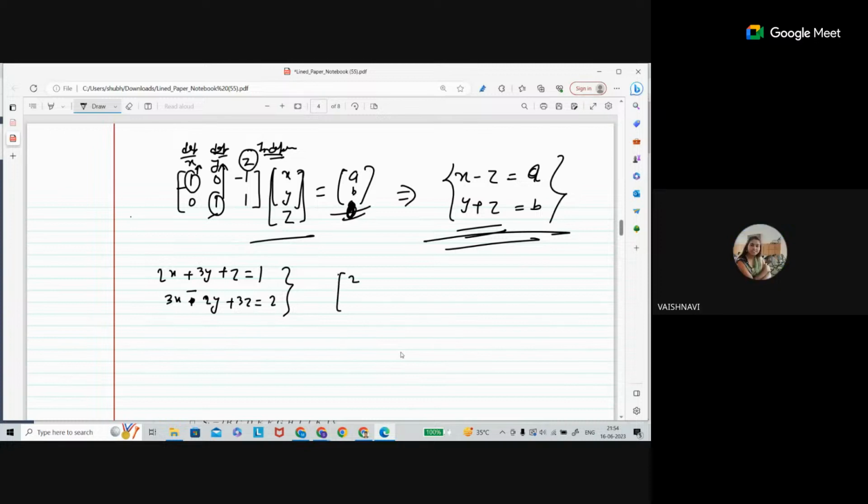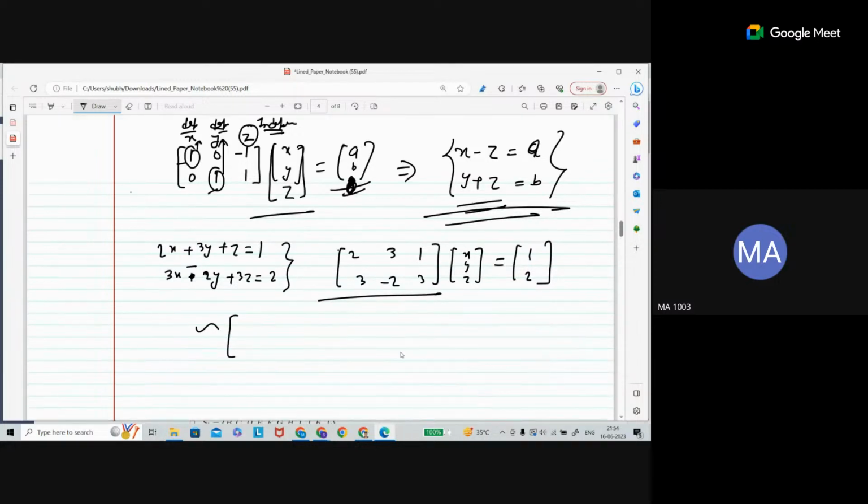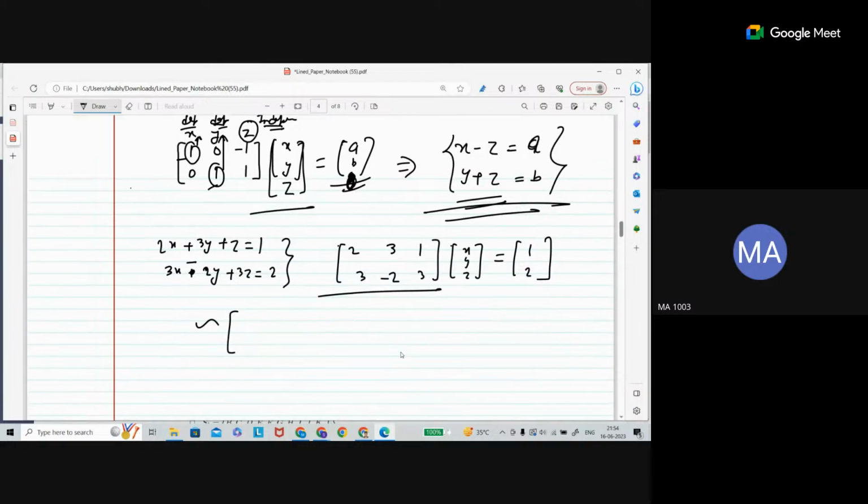The reduced echelon form. So write this system in matrix form. This is going to be 1, 3, 2. Sorry, this is -2. This is 3 here, and this is x, y, z, and this is your 1, 2. Now change your coefficient matrix into reduced row echelon form, not even row echelon form, reduced row echelon form.